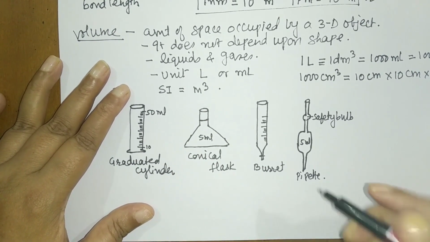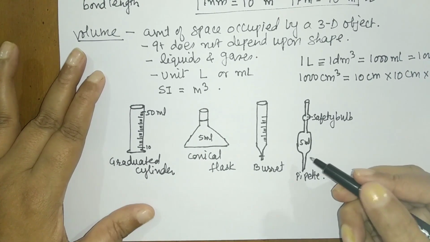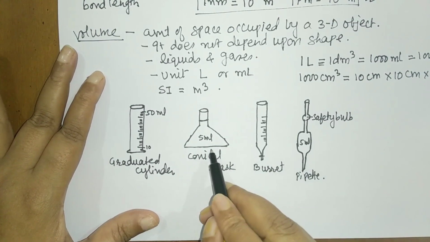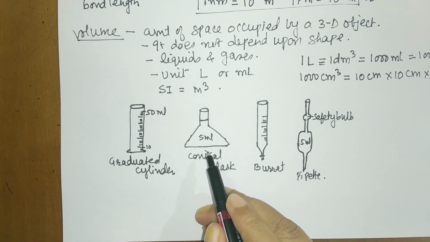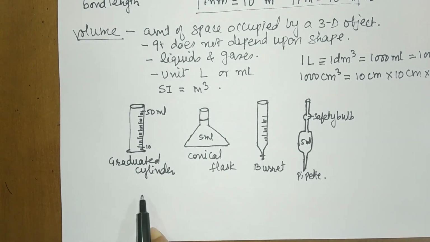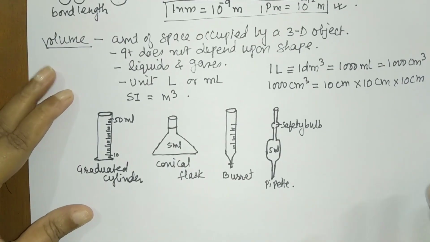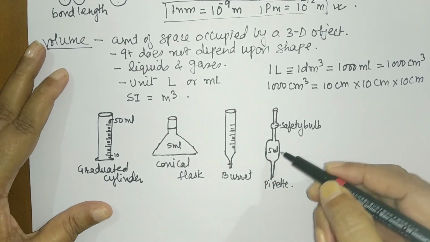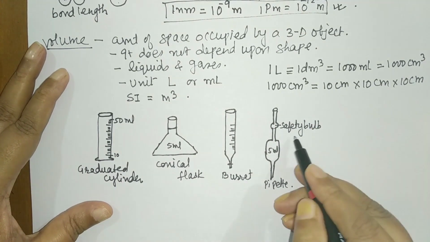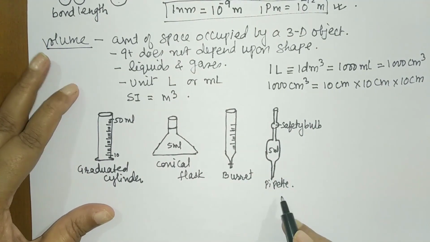Now students, this is used to suck the solution, and after sucking you pour it into the conical flask for titration, or you can use a graduated cylinder. The safety bulb means that while sucking, the liquid, acid or solution should not come into your mouth, and so this is called a safety bulb. So this is a pipette.